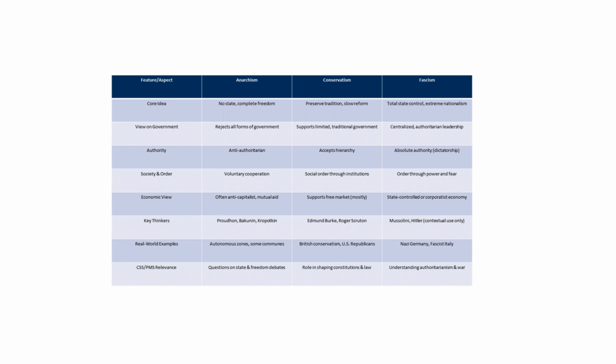For example, in anarchism, we see that voluntary cooperation is supported, which means that people do not want any external force or any external authority telling them to do something. So it is something that people want to do. Anarchists believe that if they want to cooperate with the state, with the citizens, they would do it voluntarily, where citizens are given more importance. And in conservatism, we see that social order through institutions is promoted.